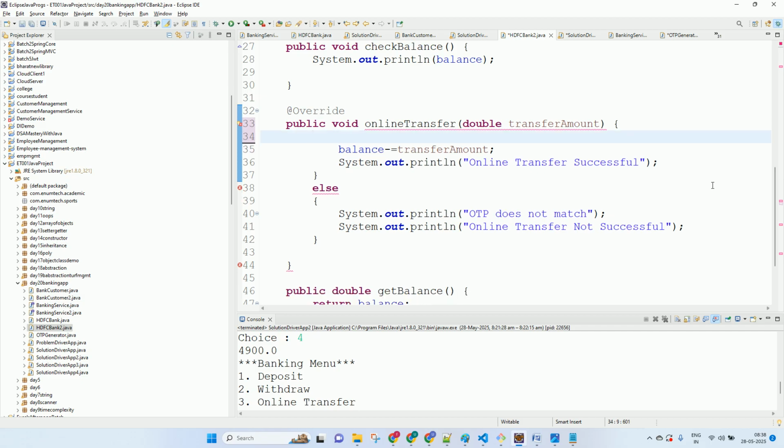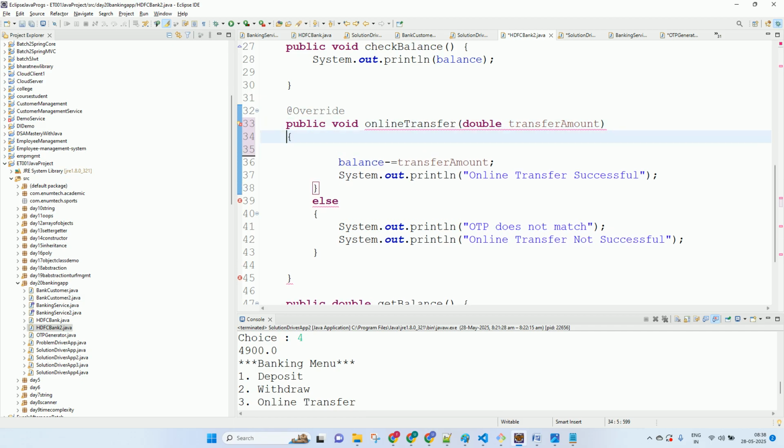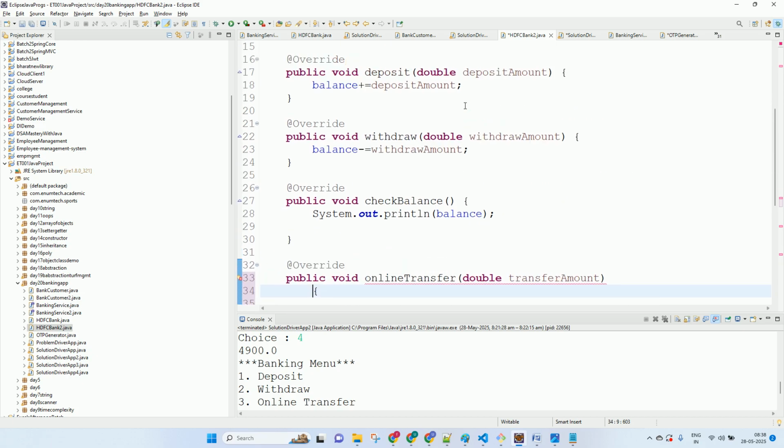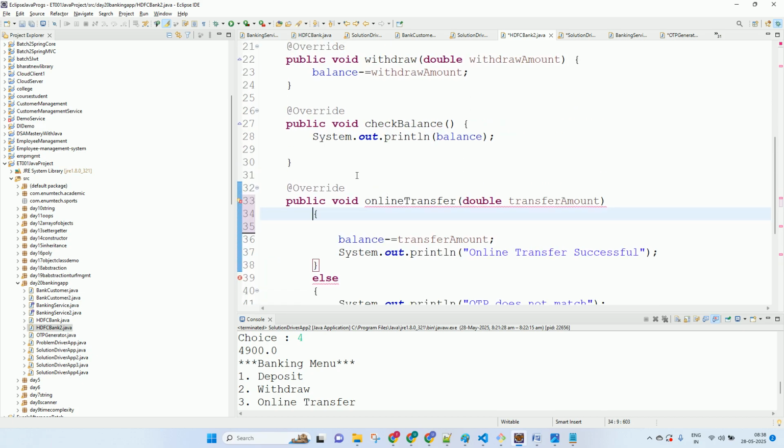So transfer is same as withdrawal, correct? So this already is being done in the withdrawal function, right? So from transfer we can directly call the withdraw function, and pass the transfer amount to it, which is a double, because withdraw needs a double value, right? Yeah, so directly we can do that.